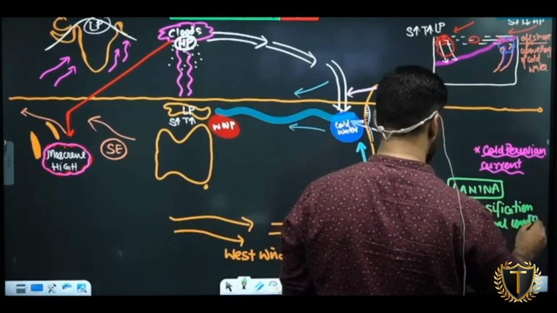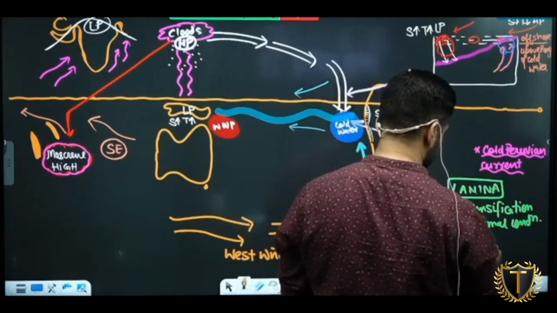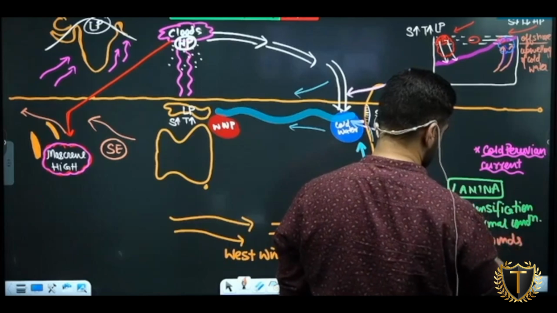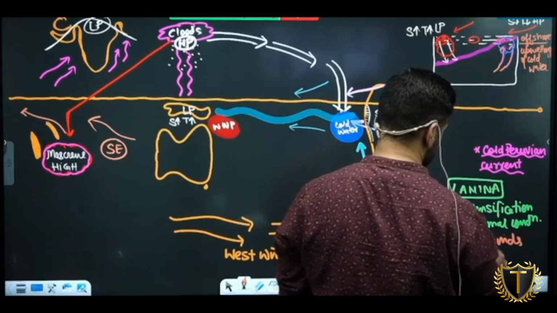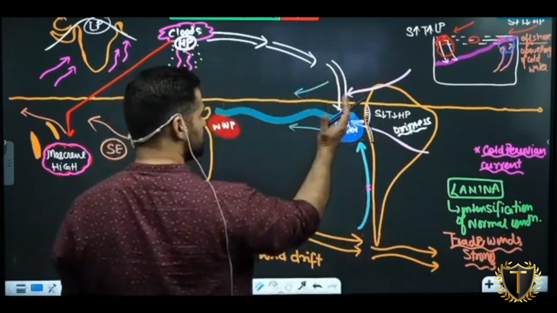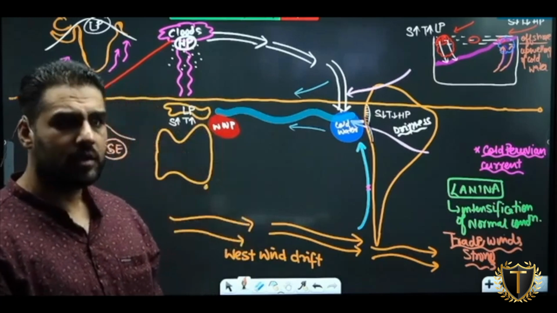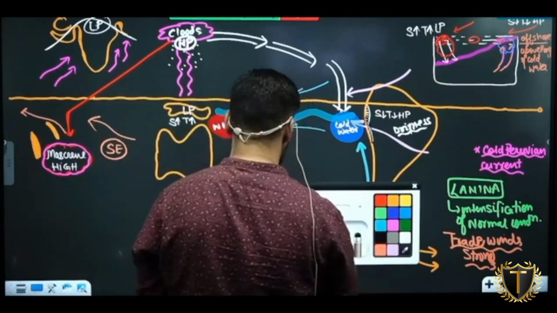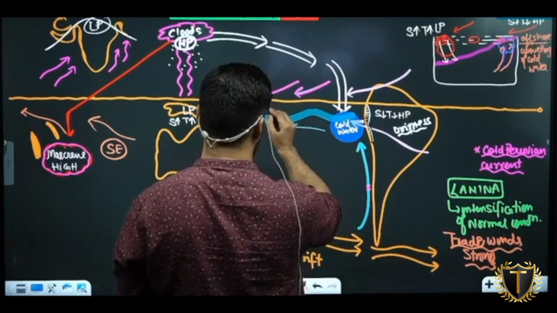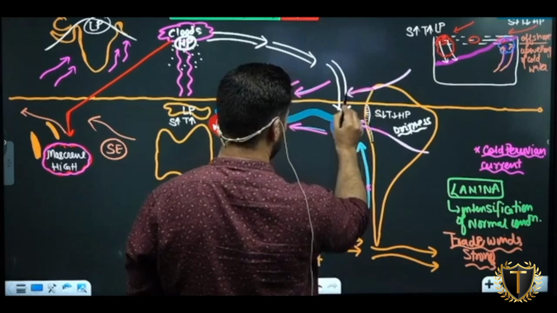Intensification of normal conditions means trade winds get stronger here, get very strong. ध्यान से सुनना. What is this winds doing? They are dragging the warm water along the equator. Can I call it warm current? Now, due to some reasons which are still under the research, कि ऐसा क्यों हो रहा है, these trade winds get more stronger. As trade winds get more and more stronger, don't you think they will drag more warm water?